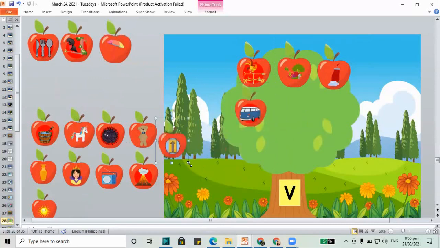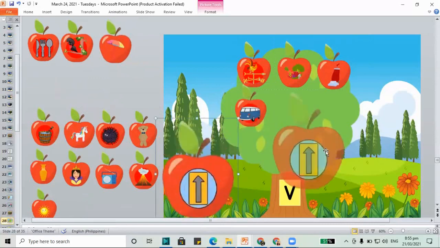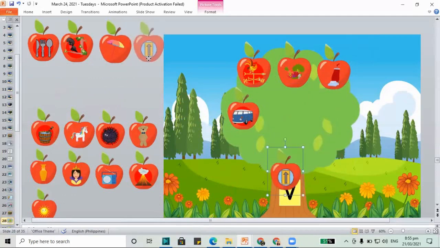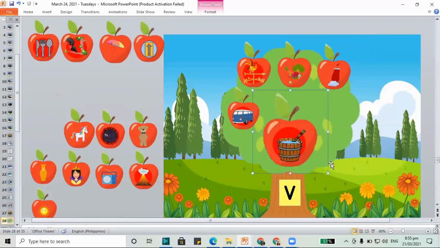How about for up? Up for letter V. Do we put it in V? No, up doesn't go in V. It has the sound for letter U. How about the vat? Vat, do we put in V? Yes, vat goes in the letter V.